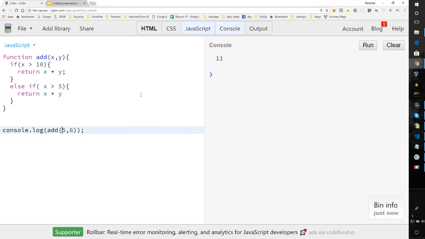So if it's greater than 10, which will make it 11, we'll do that. And then we'll do if it's greater than 5. If it's less than 10 but greater than 5, so let's do 4, and let's do something simple like 2. And then let's do something that's actually less than or equal to 5. Actually, this should have been something greater than 5. So let's do 6 times 2. So now we do something that is, let's say, 4 times 2. Okay, so let's see what we get.